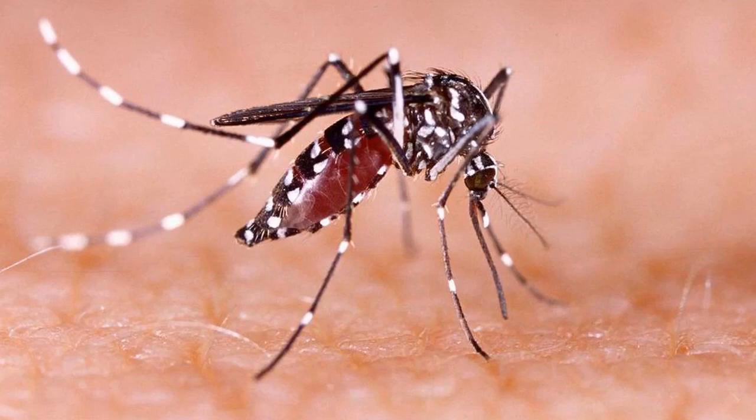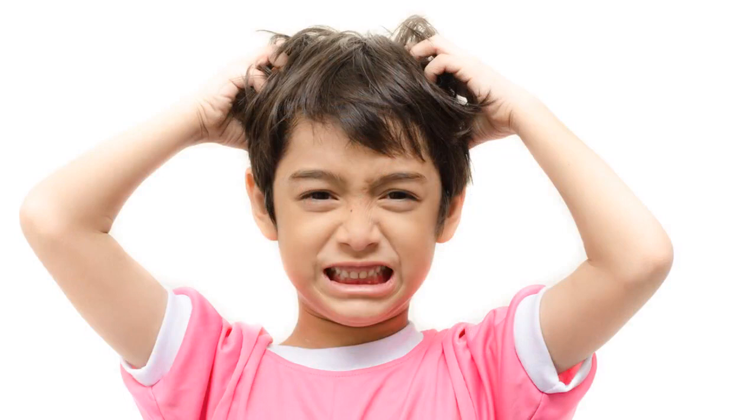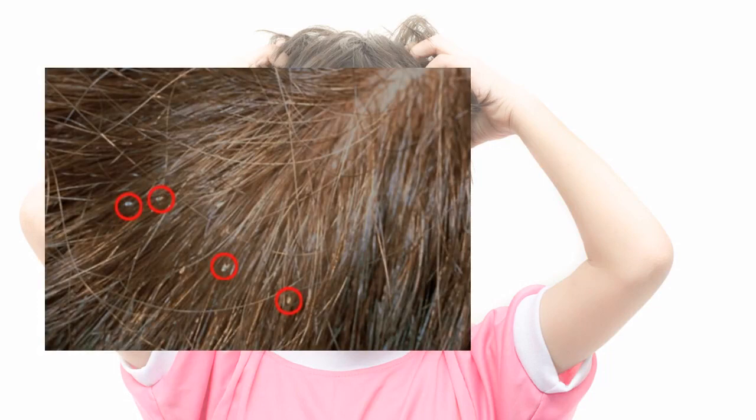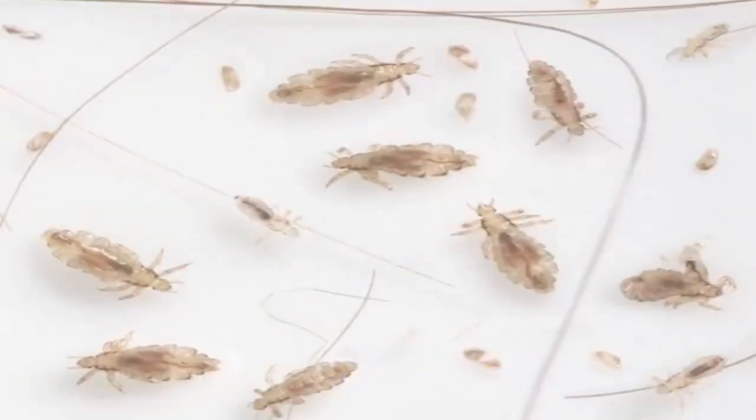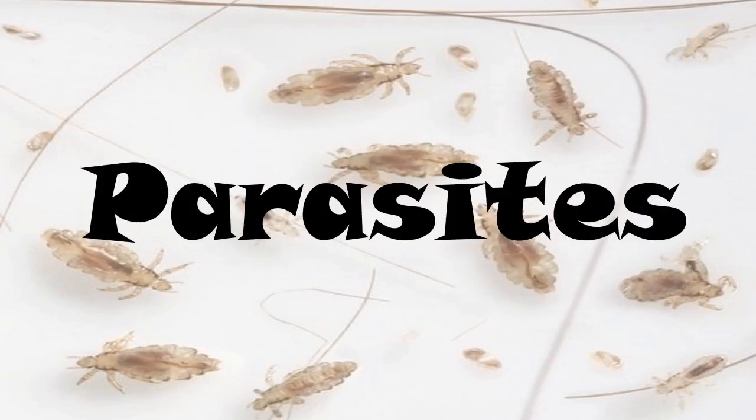We all have been bitten by mosquitoes at some point in our life. You must have had some small insects living in your hair causing your scalp to itch. These small insects living on your scalp are known as head lice. And this is the detailed structure of a head louse. So such organisms that live on or inside other organisms are known as parasites.